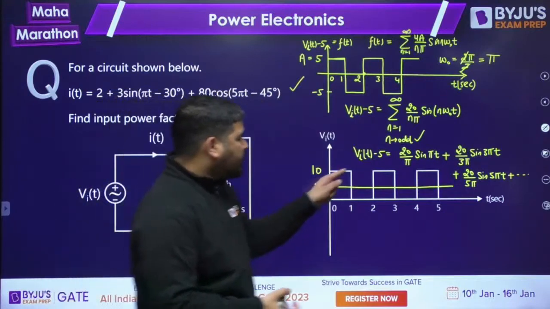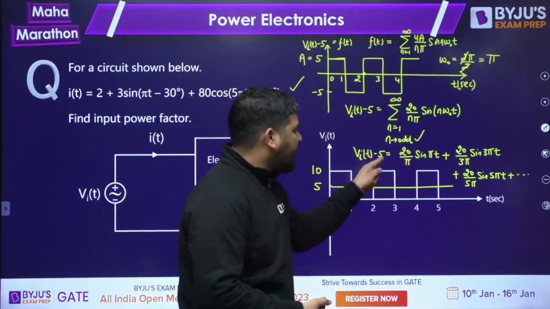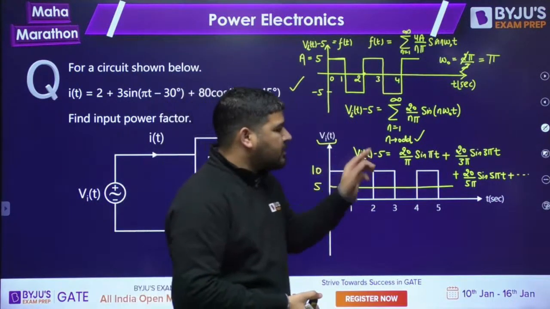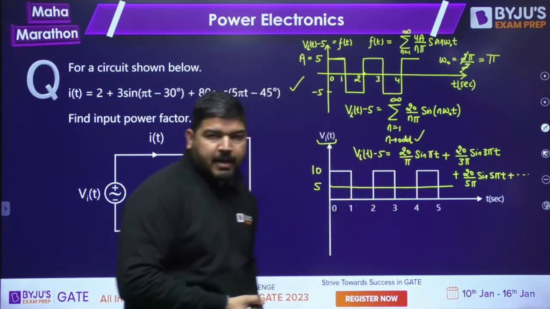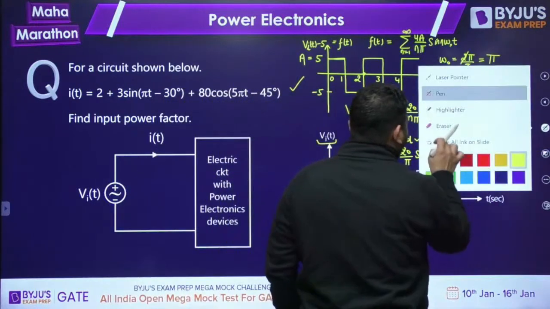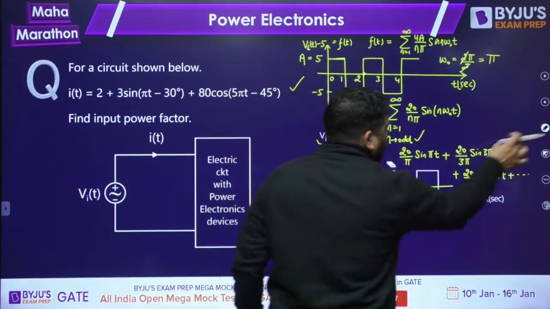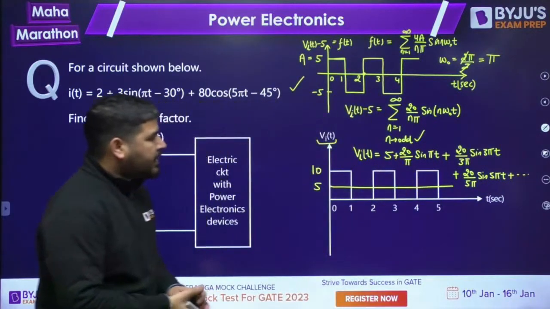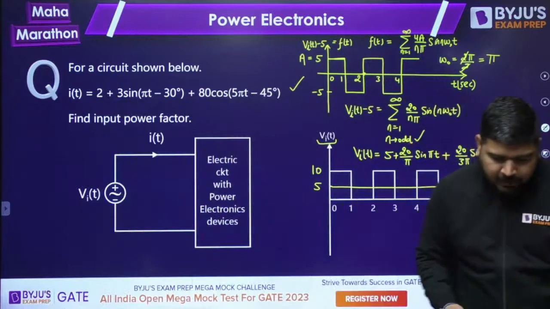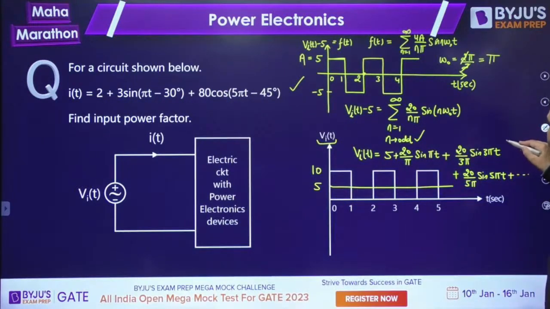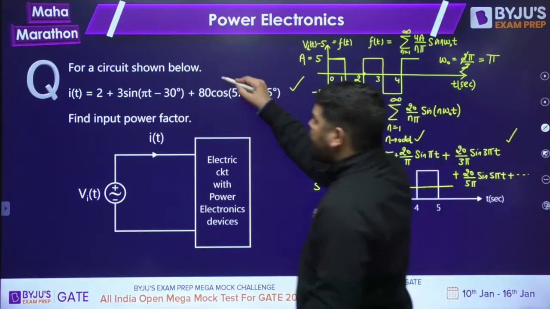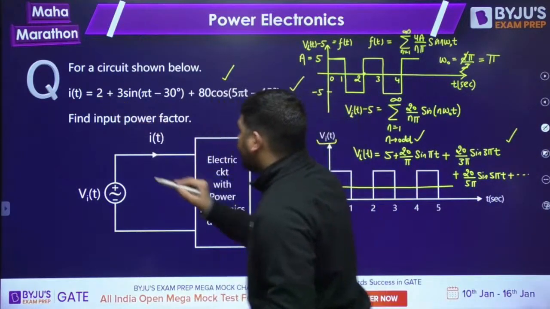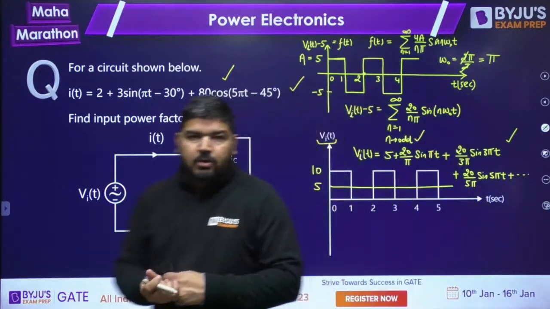Now you take this 5 to the other side, because we are looking for v(t), not v(t) minus 5. If you take this 5 on the other side, then v(t) equals 5 plus this. This will be my v(t) now. So we know the value of v(t) now, and we know the value of i(t). Now you can see that this current has the DC component, and the voltage also has the DC component.